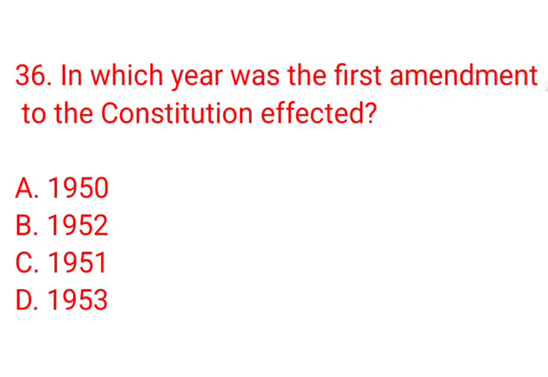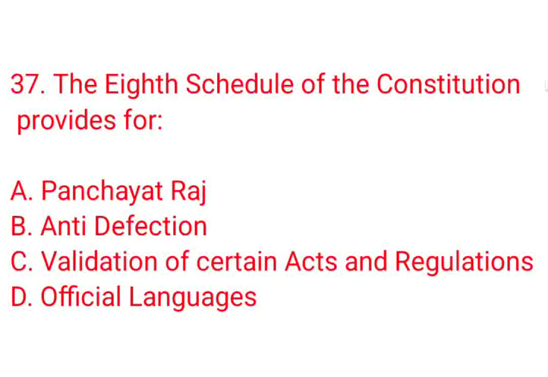B.R. Ambedkar. In which year was the First Amendment to the Constitution effected? A, 1950, B, 1952, C, 1951, D, 1953. The correct answer is option C, 1951. The 8th schedule of the Constitution provides for A, Panchayat Raj, B, Anti-defection, C, Validation of certain acts and regulations, D, Official languages. The correct answer is option D.